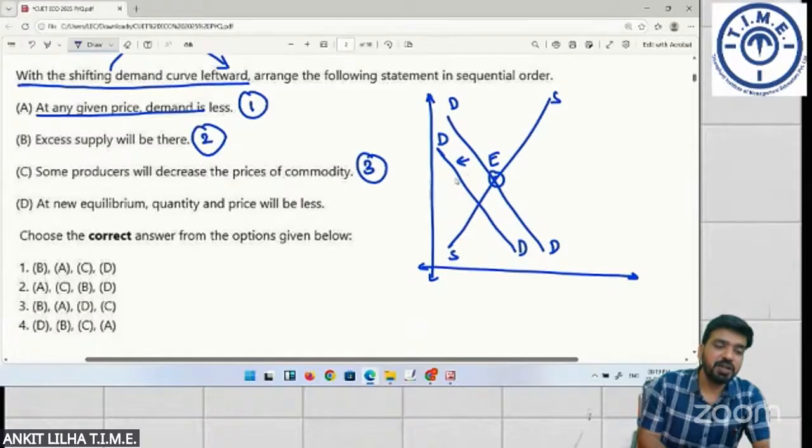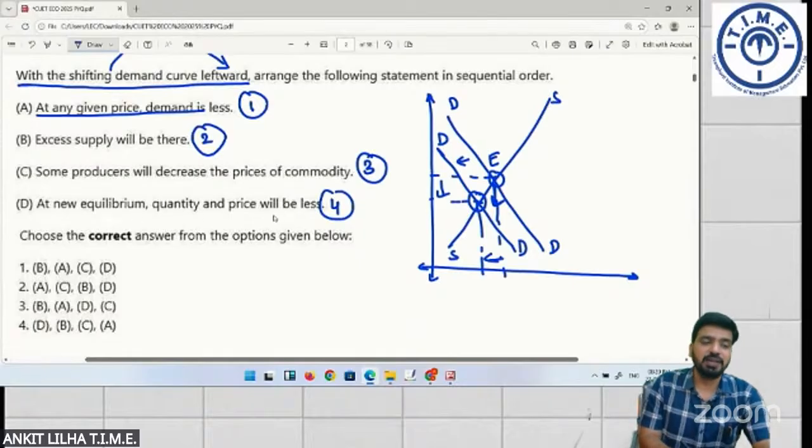And finally, due to decrease in price of the commodity, as you can see in the diagram, there will be decrease in equilibrium quantity and there will be decrease in equilibrium price. Equilibrium price has also decreased. This was the earlier equilibrium and this is the new equilibrium. So as we can see, equilibrium quantity has decreased and equilibrium price has also decreased. At new equilibrium, quantity and price will be less.